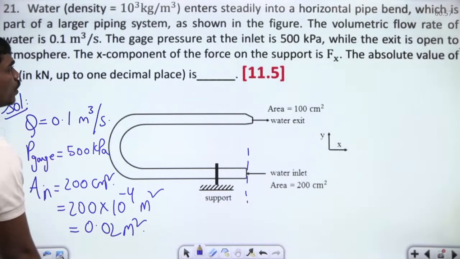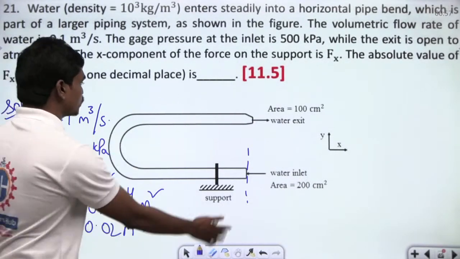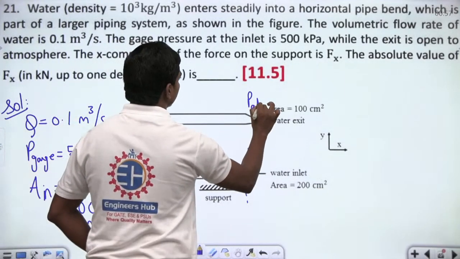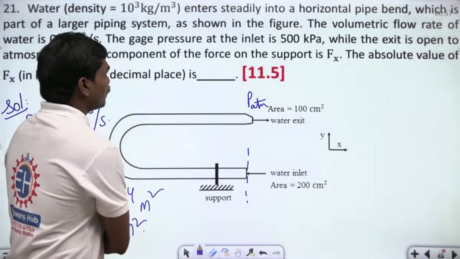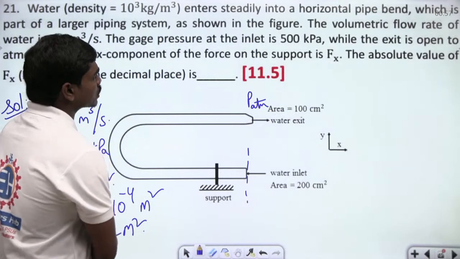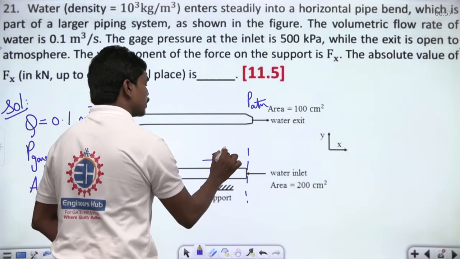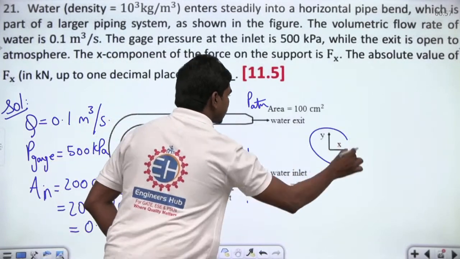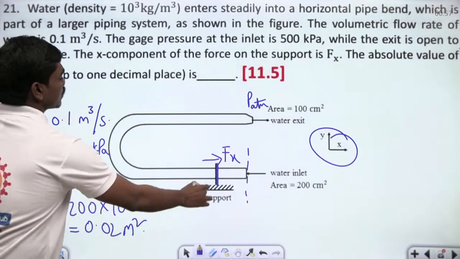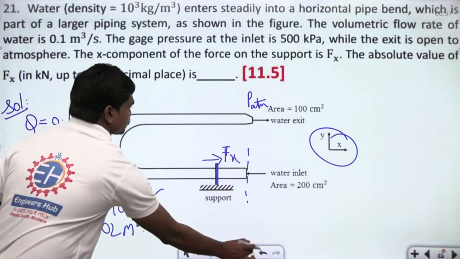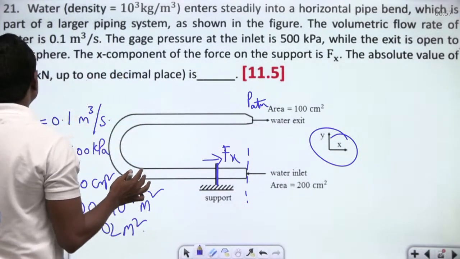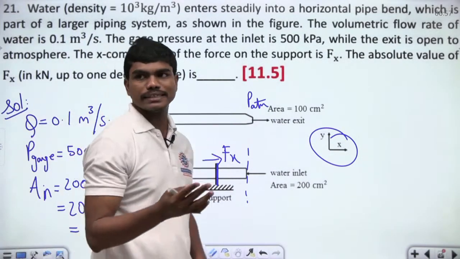That is fine. So the exit is open to atmosphere, PATM. Okay, the x component of the force on the support is Fx. So on this support, the net x component of the force is Fx, because x is given in this direction. Then the absolute value of Fx in kilonewton. So it's a very easy question actually.